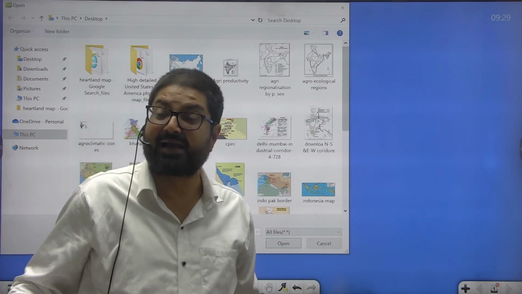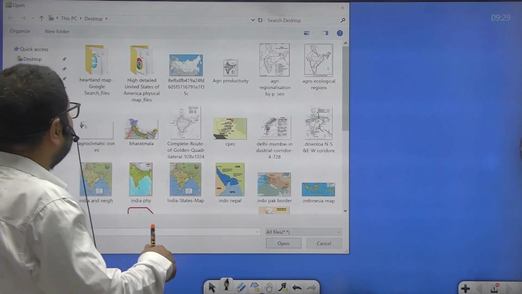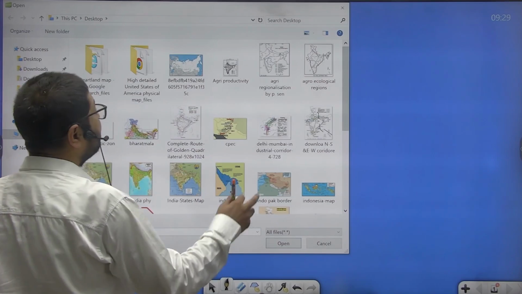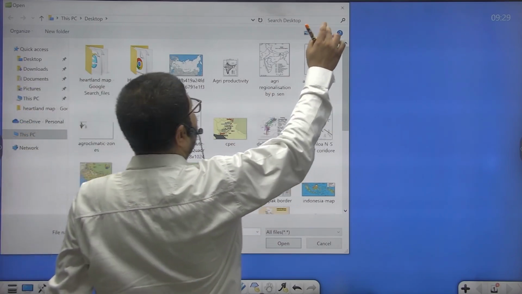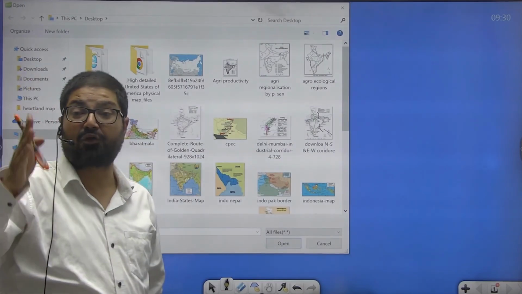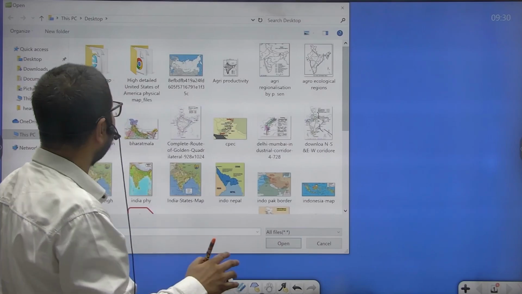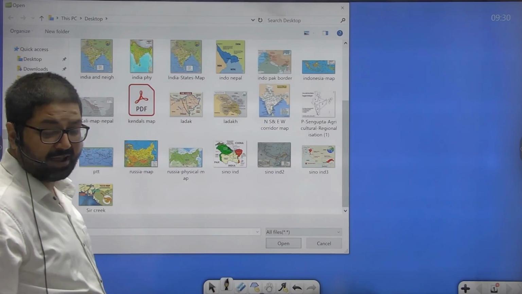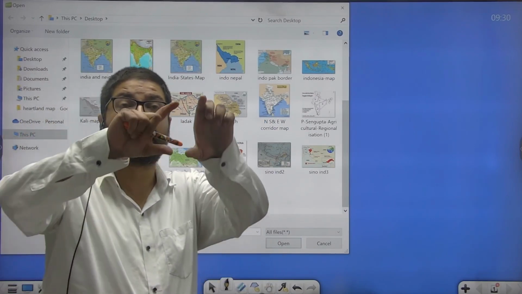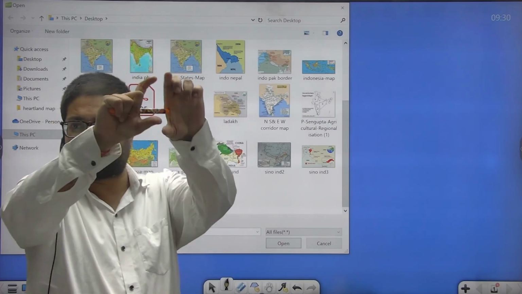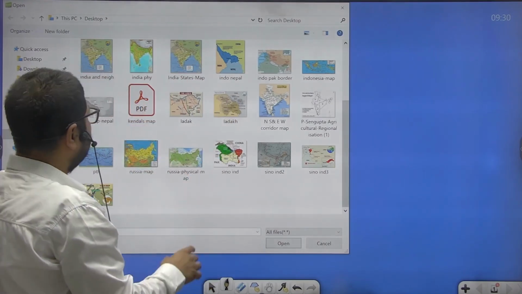Then Great Dividing Range on the eastern part of Australia. Then Jolan mountain that separates Norway from Sweden. World map. And then you have Alps mountain that is spreading over the south central part of Europe in a crescent shape. We'll discuss them.